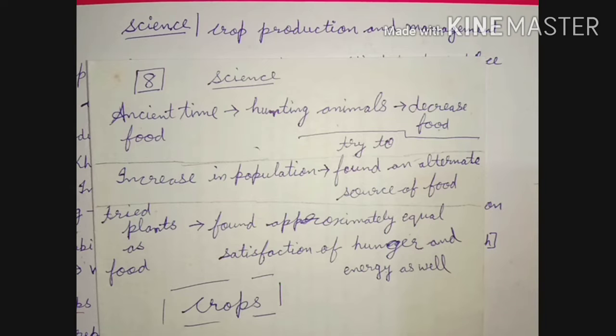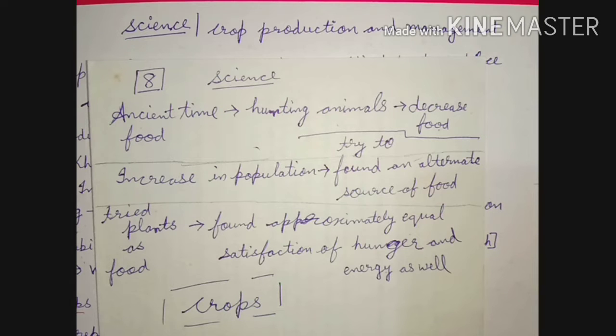In today's class, we will discuss the chapter crop production and management. Starting the chapter, we will discuss some need of crop. Why is there a need of crops? In ancient times, the source of food was hunting animals, as humans used to hunt animals to satisfy the food requirements, to satisfy the hunger.